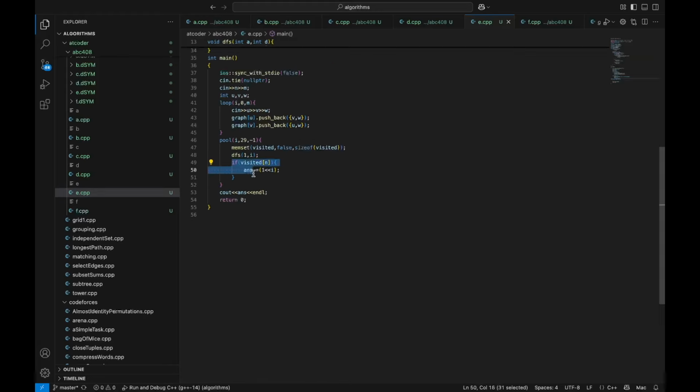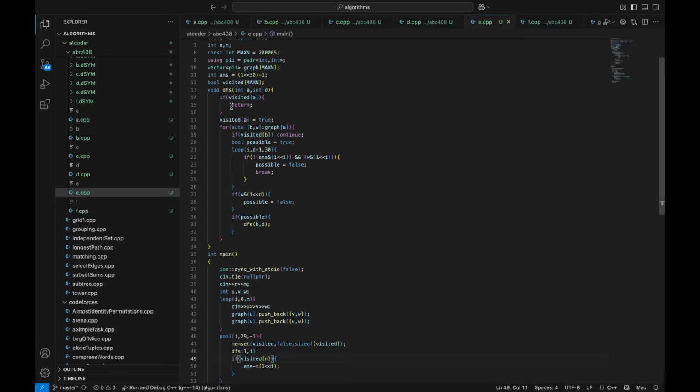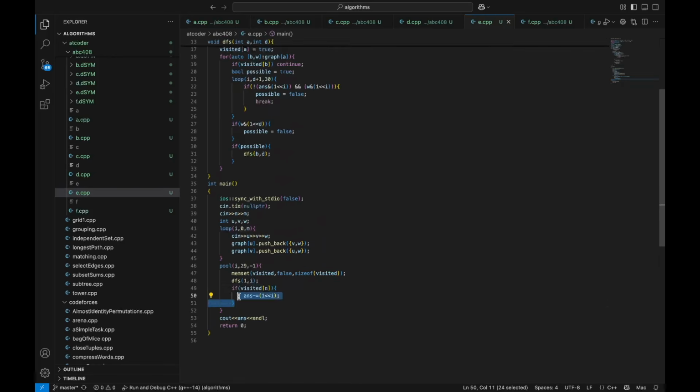Afterwards, we check if we can visit n. So if it's possible to reach n, that means that there is some path from 1 to n that satisfies all the conditions, and we can change this current bit in answer to 0.